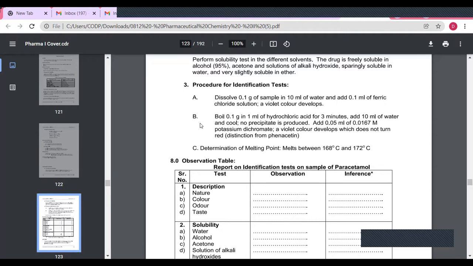The next test is the B identification test. In that we have to boil 0.1 gram in 1 ml of hydrochloric acid for 3 minutes. Take 0.1 gram of the paracetamol drug, add 1 ml of hydrochloric acid, and boil the solution for 3 minutes. Then add 10 ml of water and cool it. The observation is that no precipitate is produced.